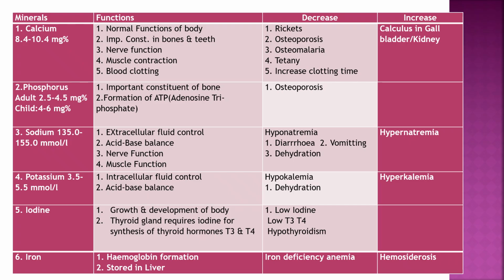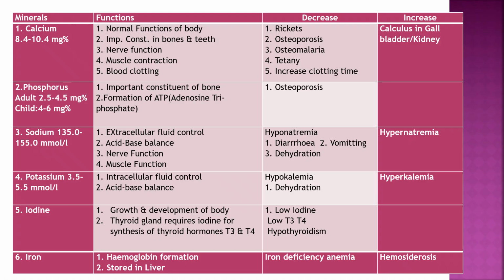Minerals. First, calcium, normal range 8.4 to 10.4. Function: normal function of the body, important constituent in bone and teeth, nerve function, muscle contraction, blood clotting. If decreased, then rickets, osteoporosis, osteomalacia, tetany, increased clotting time.